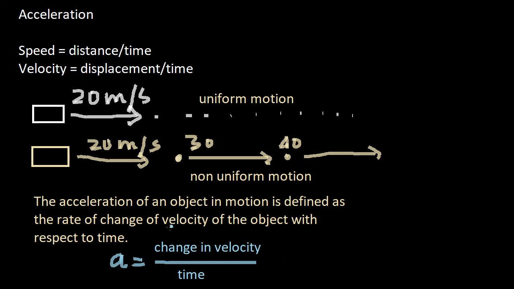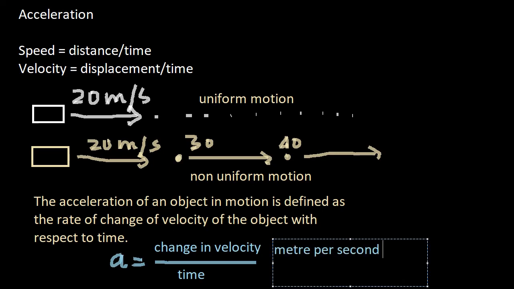The SI unit of acceleration is meter per second squared. So let me put that down also. It is meter per second squared. Okay, so that is the SI unit of acceleration.